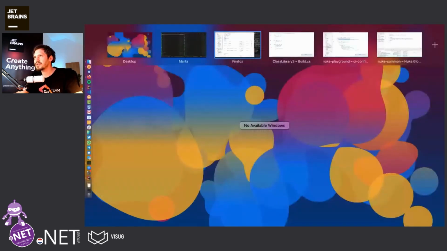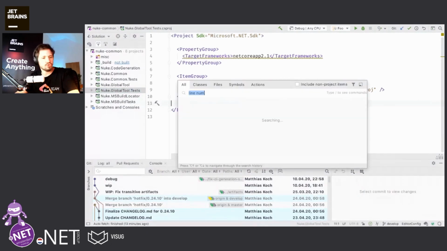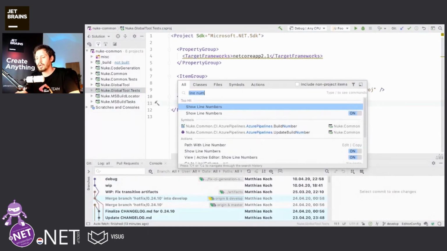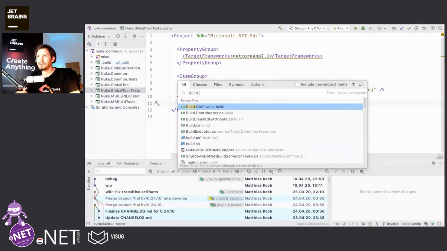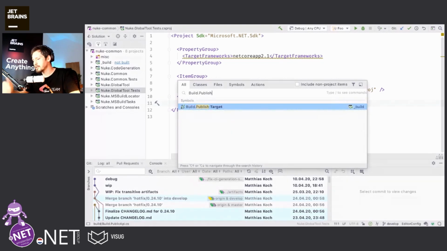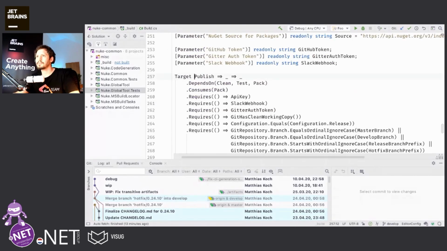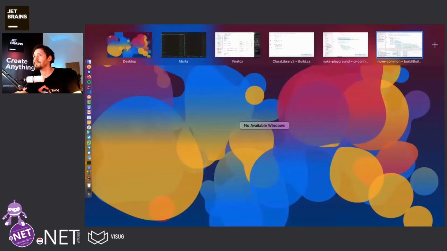A couple of other interesting things is that we have looked at the parameter declaration. And for NUKE, I will just show you. Let's go to build publish. And by the way, navigation also works nicely. Publish, as seen earlier, requires the API key, requires Slack webhook, Gitter auth token, etc.